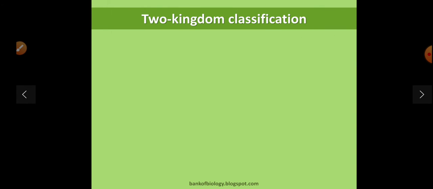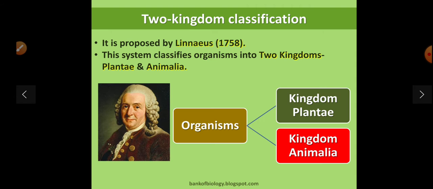Next is the two kingdom classification that was proposed by Carl Linnaeus in 1758. The system classifies organisms into two kingdoms, that is plantae and animalia.